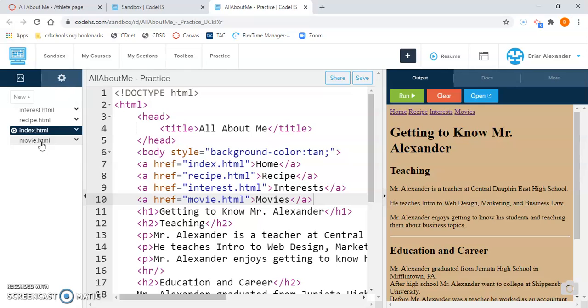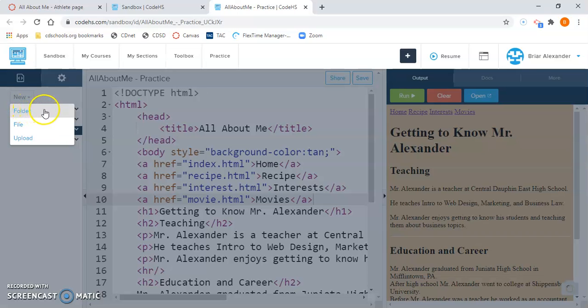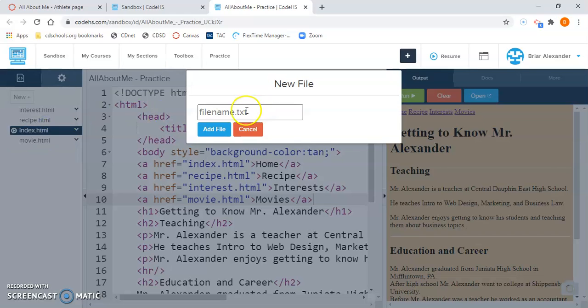Now what we are being asked to do is to add a new page and call it athlete.html. So what we need to do is come over here on the left-hand side of our screen, and there will be a button above all the other pages that we've created. It'll say New Plus. Click the New Plus button, and then there will be 3 options: Folder, File, and Upload. You want to select File. This is where we put in the name of the page. So here we would type athlete.html. It's very important that after the word athlete, you type .html. Once you have that, you'll click the blue Add File button.